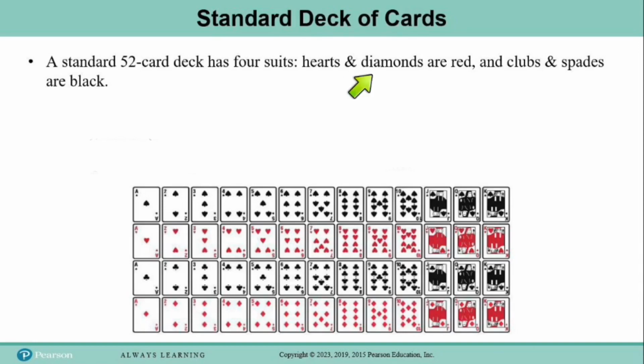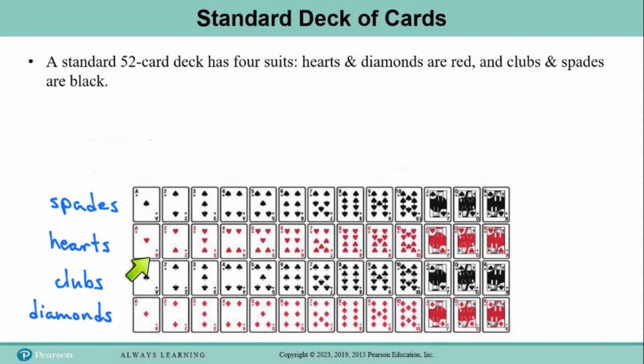The suits are hearts and diamonds, which are red, and clubs and spades, which are black. So you can tell what suit you're working with by the shape on the card. I'm going to go ahead and label these for you. This top row is the suit of spades. So look at that shape, and that's what the spades are. The second row is the suit of hearts, obviously a heart shape. The third row is the suit of clubs, and the fourth row is the suit of diamonds. So the hearts and the diamonds are red, the spades and the clubs are black.